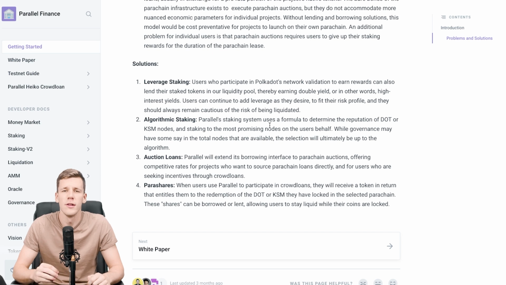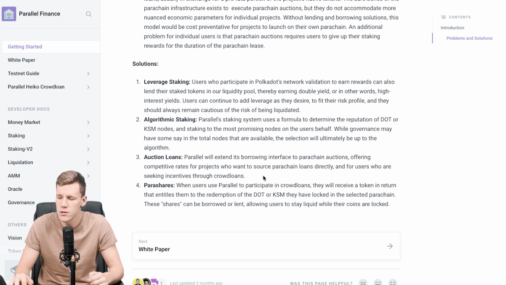The third functionality, and a really important one, but one which won't be available for us right at the launch of the project of Heiko Finance and Parallel Finance, because it's not ready yet, we guess, but it's going to be ready in the future, is called auction loans. And by the name we can tell that it's got something to do with parachain auctions and crowd loans.